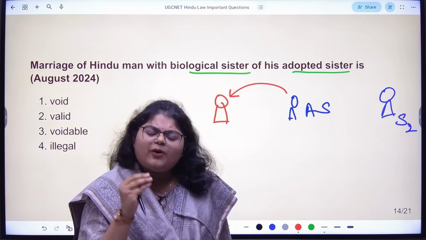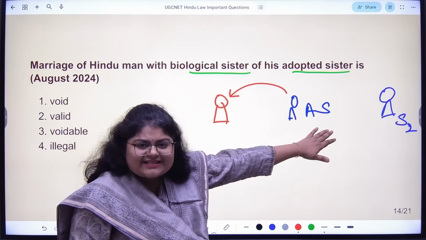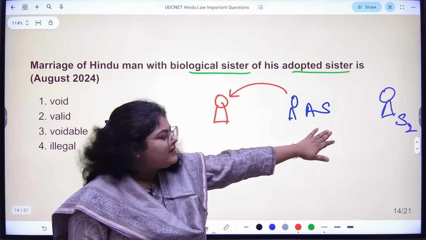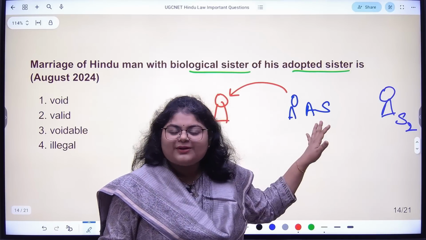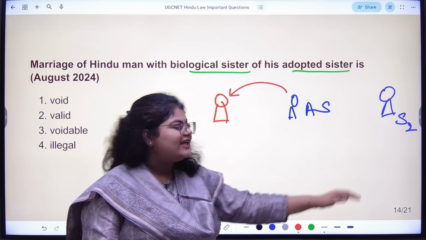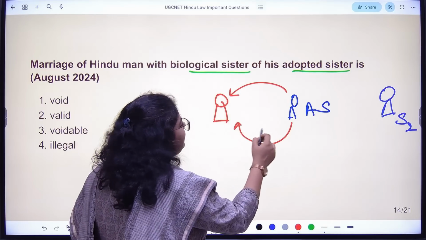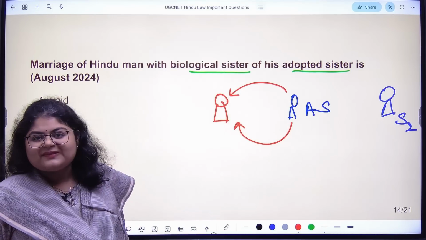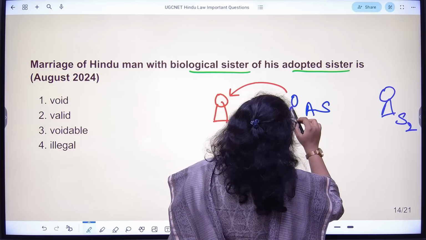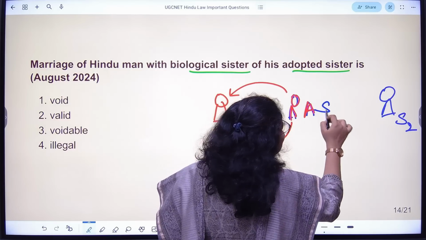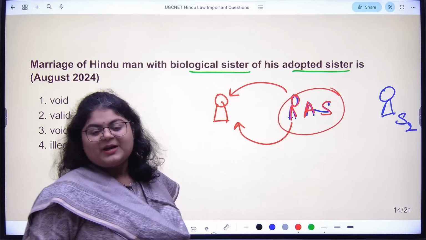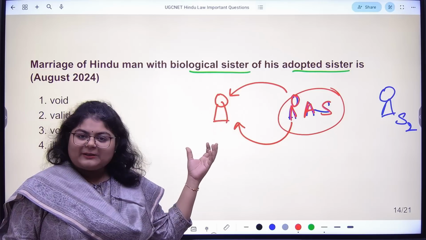So the moment you say that this adopted sister is adopted, there is no more relationship with the Blue family. She has now totally become part of this Red family. So now she is red in color. Remember, she is red in color. This is the best way to remember, because now she is part of this family.